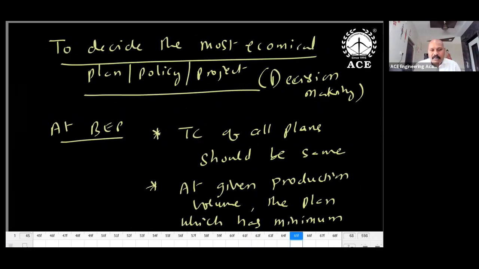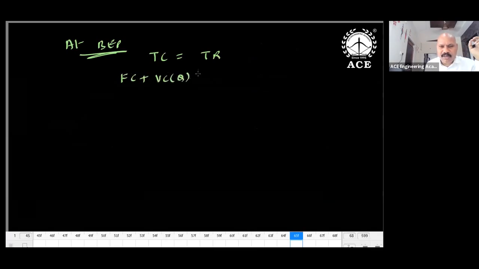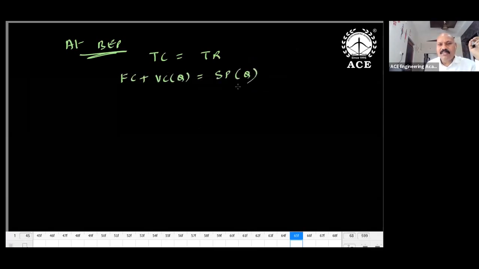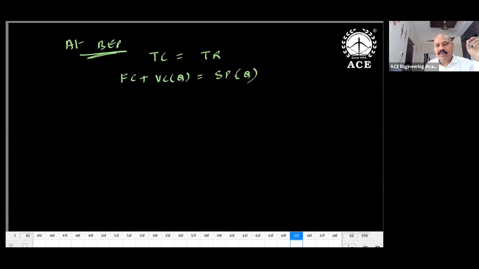Next case, to decide the most economical policy, but before taking this, I need to give clarity here. So remember always, at a break-even point, even if you're getting bored or irritated, I'm just covering this. At break-even point, total cost is equal to total revenue. What is total cost? Rupees per unit into number of units.